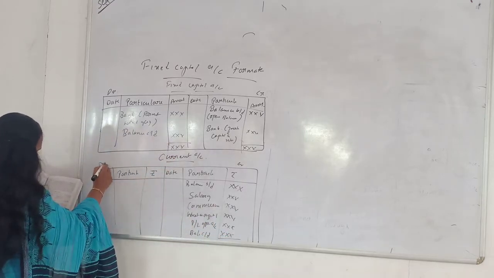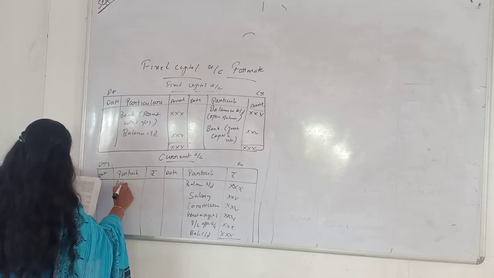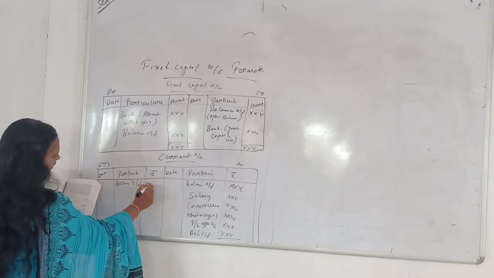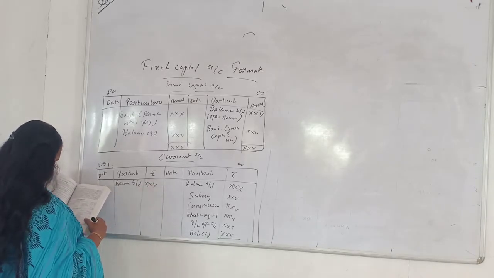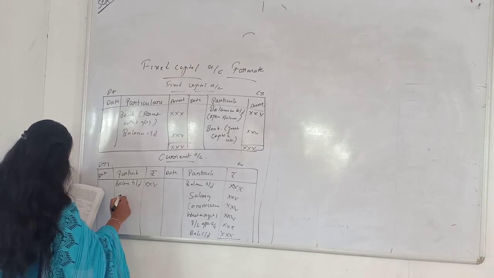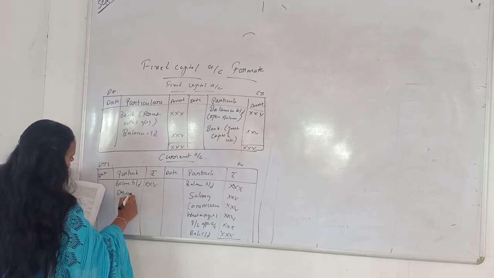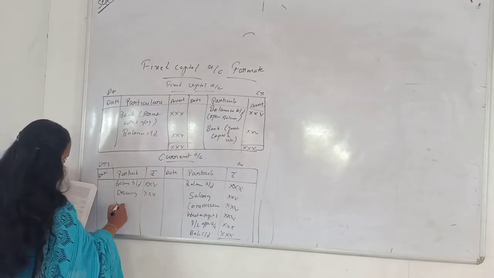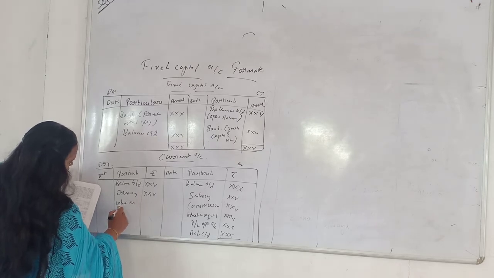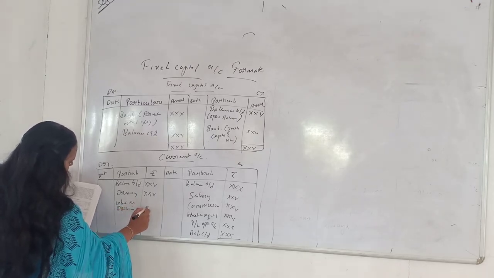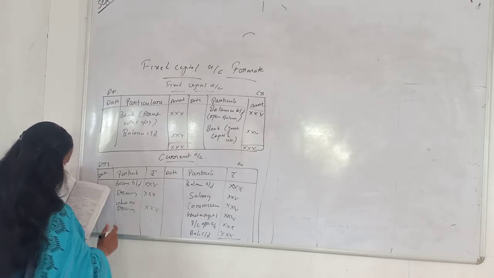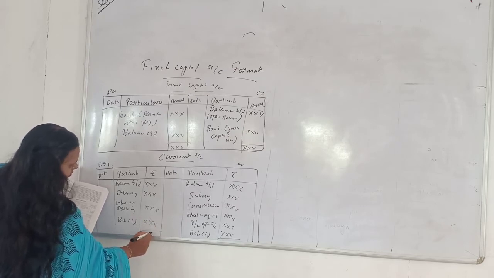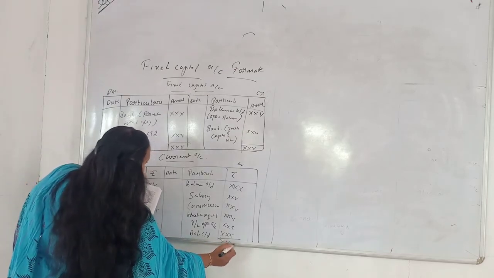Here on the debit side what will come? Balance brought down, in case any debit balance is there. If any debit balance is there, then we have to enter it here. Drawings. If in the middle of the business he draws any amount for his personal use, that has to be entered here. And afterwards, interest on drawings. If he draws any money, he will have to pay interest. Balance carried down, if any. So like this it comes.